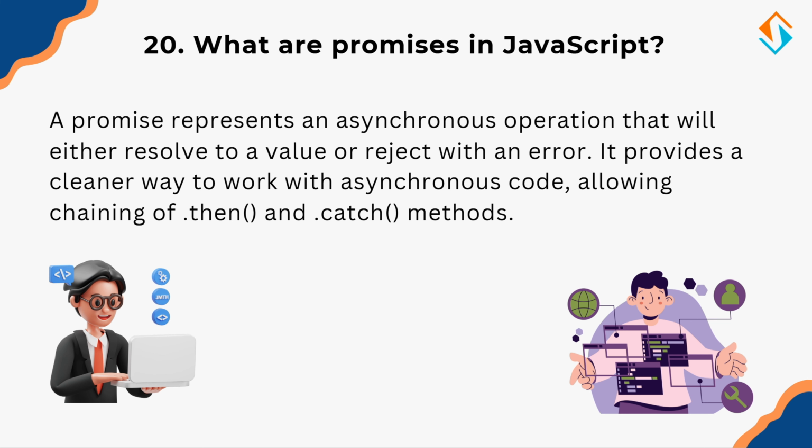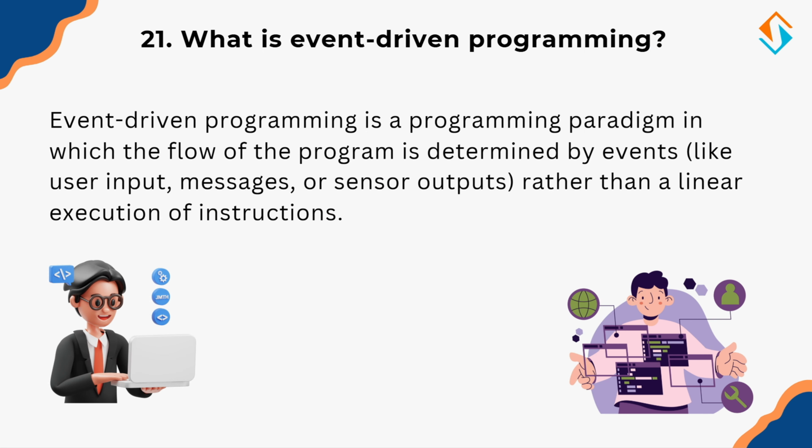So, now let's move to the next question. What is event driven programming? Event driven programming is a paradigm where the flow of a program is determined by events such as user inputs, messages, or sensor outputs rather than executing instructions in a fixed sequence.